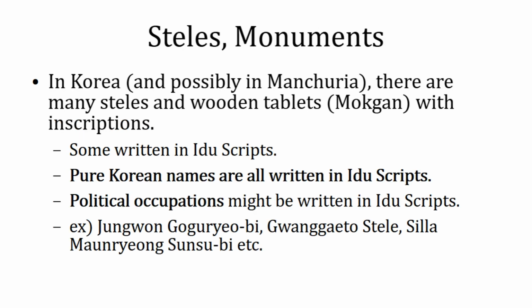In Korea, there are stone monuments called steles. These have inscriptions written in Hanja characters. For steles that belong to the Three Kingdoms era, some contain Edu scripts, especially when the inscriptions contain pure Korean names, political titles, or ranks. There is also Mokgan, which is a wooden tablet that also has inscriptions. Some contain Edu scripts as well.